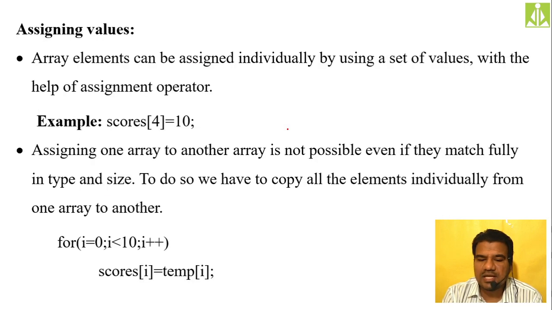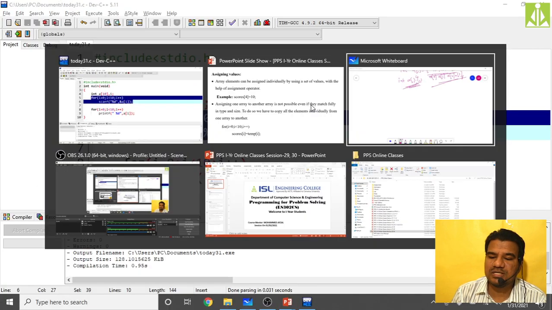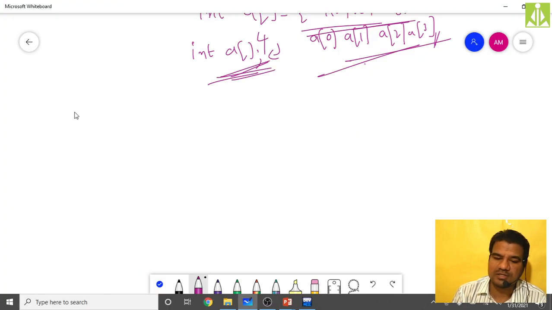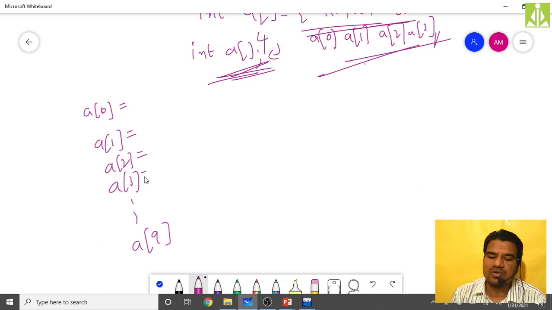Okay, then the next thing is assigning values. Assignment is nothing but assigning values. Over here, to assign the values manually without scanf, how many statements do I have to write? I have to write 10 statements, because I have to assign 10 different values. Like A of 0 I have to assign, A of 1, A of 2, A of 3, likewise up to A of 9. Simply use individual assignment operators to assign the values, from A of 0 to A of 9.